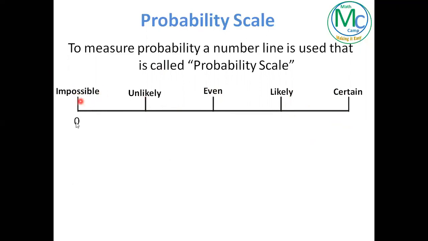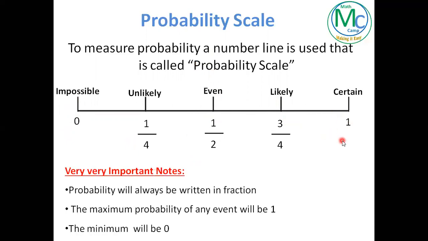Impossible probability has a value of 0. Unlikely will have 1/4, 2/4. If you simplify this one, it will be 1/2. Remember, I have told you, even probability will be in the middle of the line. Likely will be 3/4, and certain will have 1 probability.